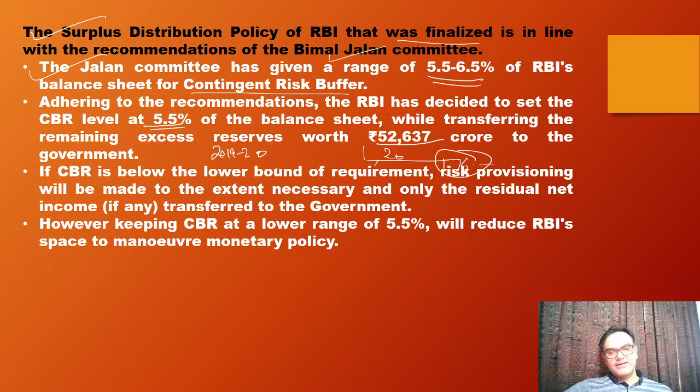Why did the government go so fussy about all these things? Because the government was targeting a lower fiscal deficit, so essentially it can then create resources like this from other sources without having to borrow the money. So if it gets the RBI to transfer such kind of surplus, it is good for the government. It has to borrow less money, and it gets more money to spend. That is the kind of fiscal management which is going on. And for that fiscal management, all this drama was done with respect to the Bimal Jalan committee and so on.